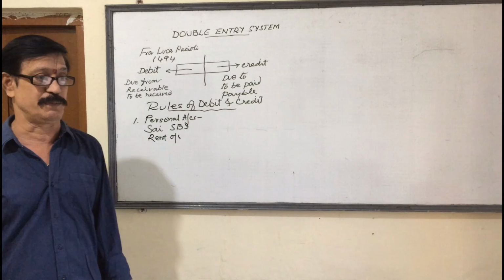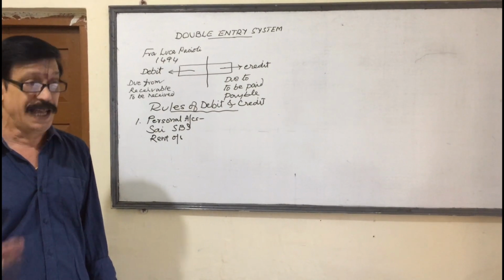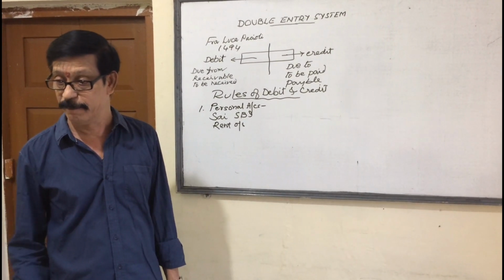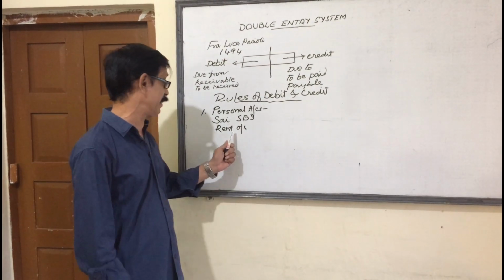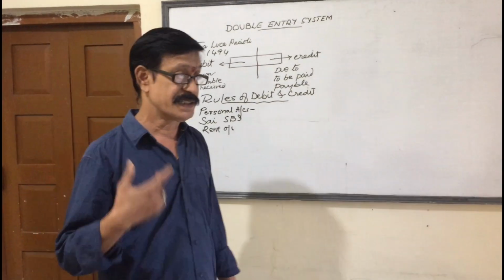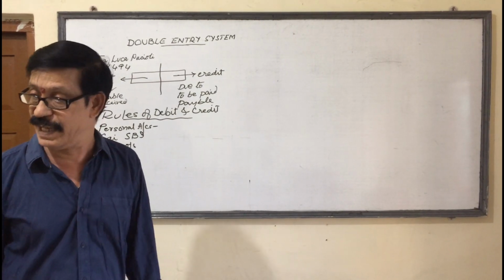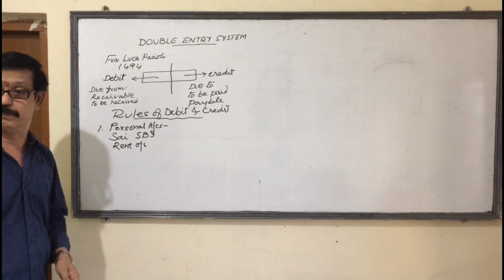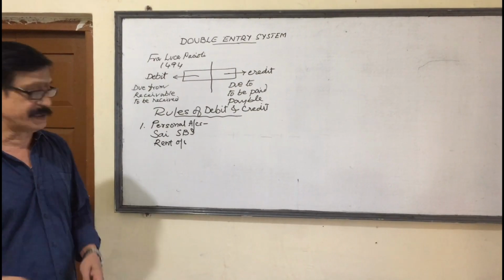What is meant by representative? We have to pay rent to a particular person. I have to pay rent to the house owner. That rent outstanding I have to pay to a particular person, hence it is called a representative personal account. Cleared? Once again, Sai is a natural personal account, State Bank of India is an artificial personal account, and rent outstanding, prepaid insurance are all called representative personal accounts.